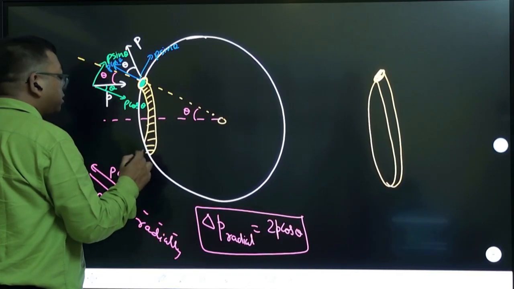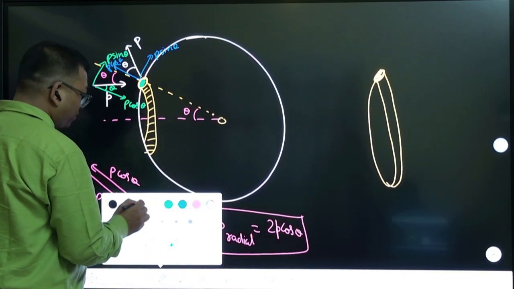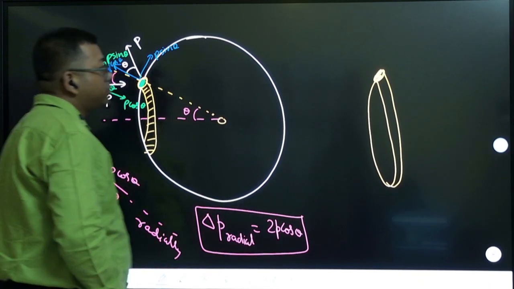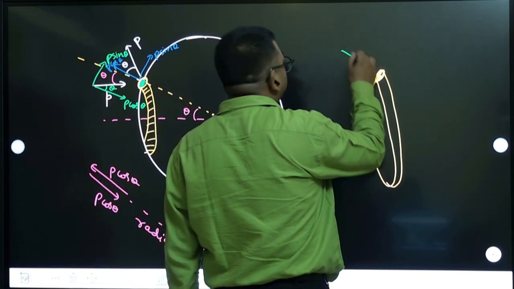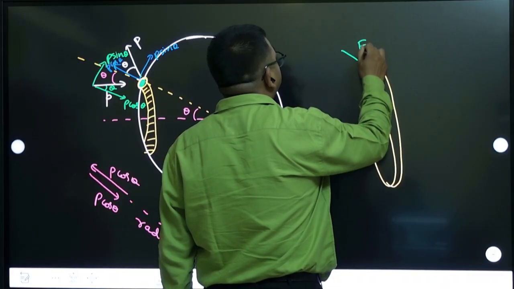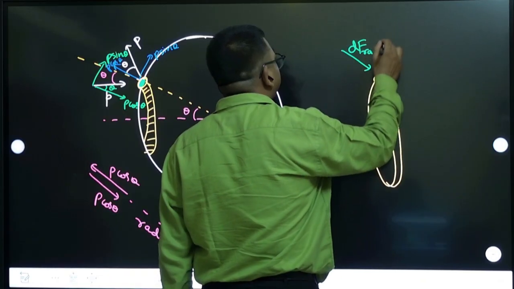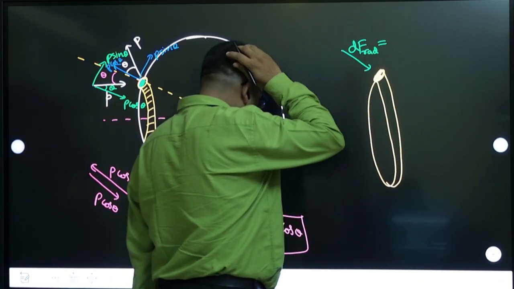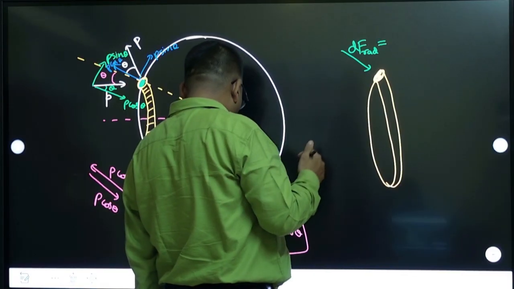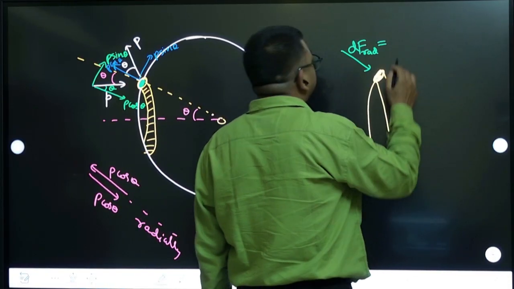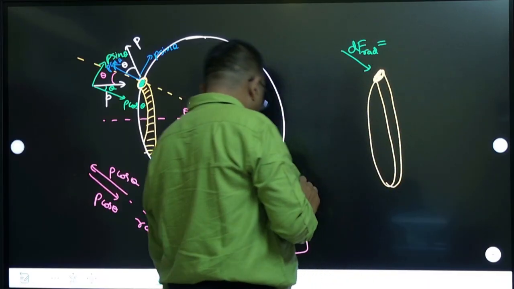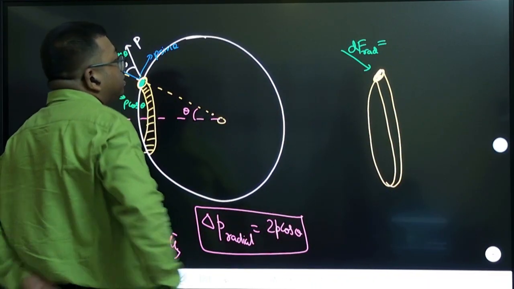So on this area, these forces are acting, but these forces are radial forces. So we are taking radial forces. Radial forces we can calculate, but these are very small radial forces. That radial force will be this change of momentum that has happened, right? So change of momentum divided by time.